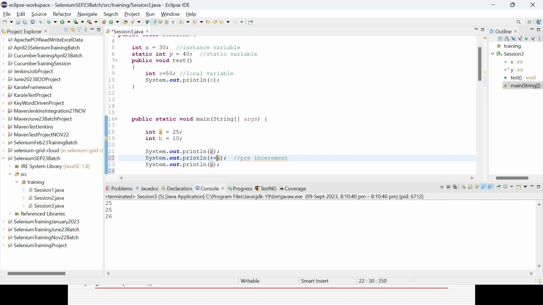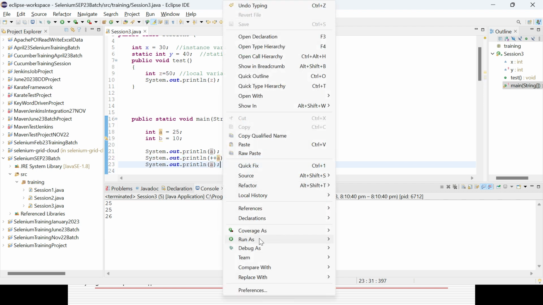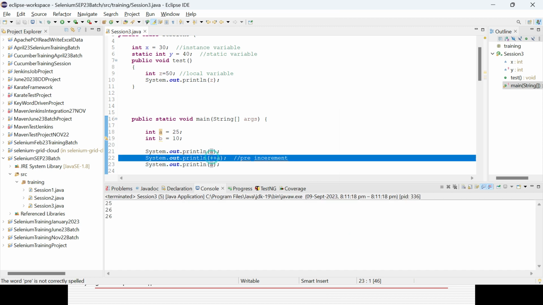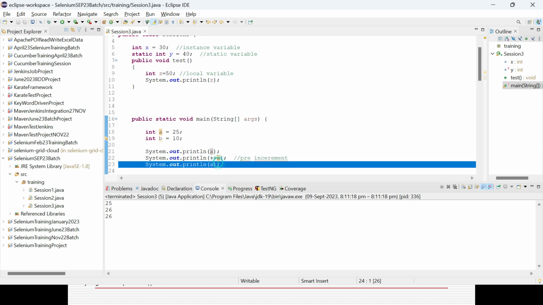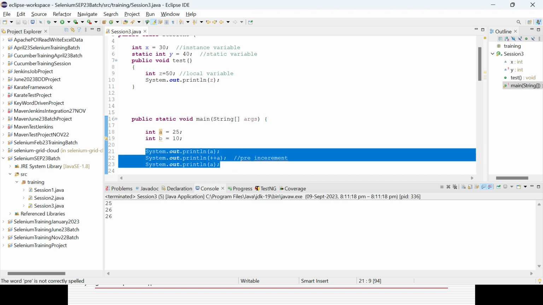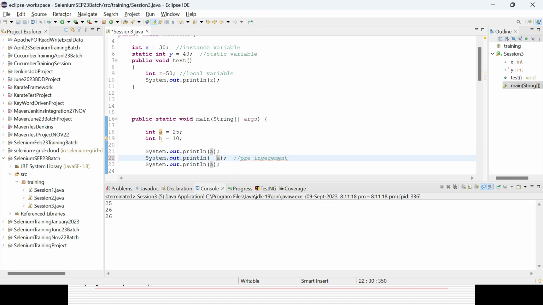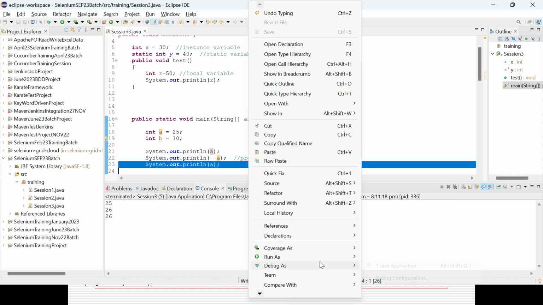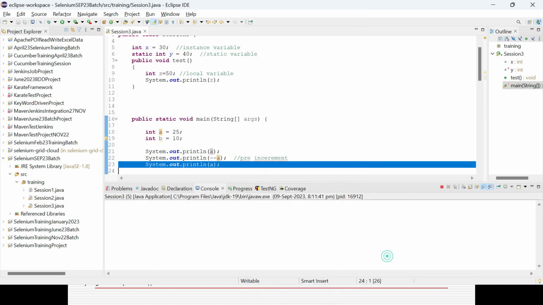It will be 26, 26 and 26, because here the increment happens first, then it is printed, and that value will be stored, and next time it will also be 26. That is the concept of pre-increment and post-increment. Similarly, decrement also happens, like minus minus. So decrement will happen by 1, and it will be 25, 24 and 24. So this is called pre-increment or post-increment, or pre-decrement or post-decrement. That is the way it will work.